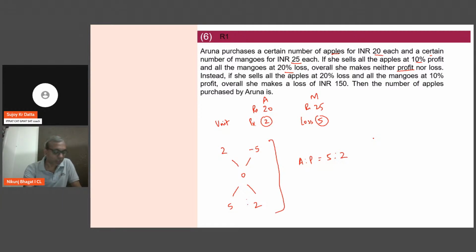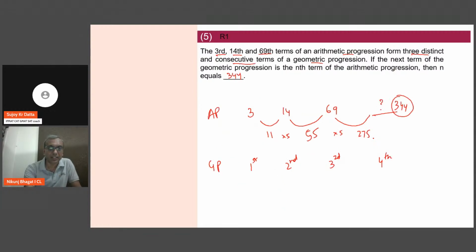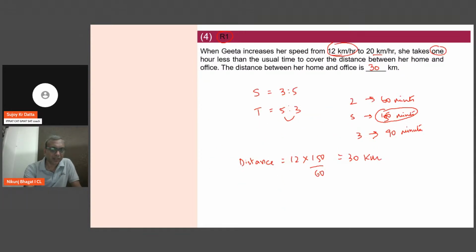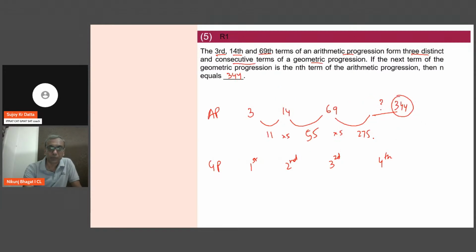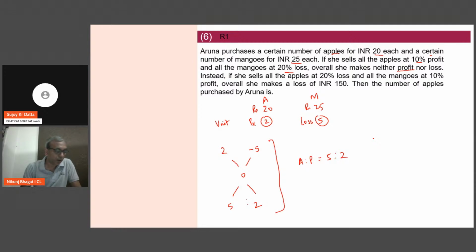But the first two questions, I think I should have asked you earlier itself. The AP GP and the speed questions, were they fine, guys? Adit Garg says yes. Some of you more, 3-4 more responses would be helpful. Rock, would appreciate if you had your real names in the chat box. It would be easier for me to relate to them.